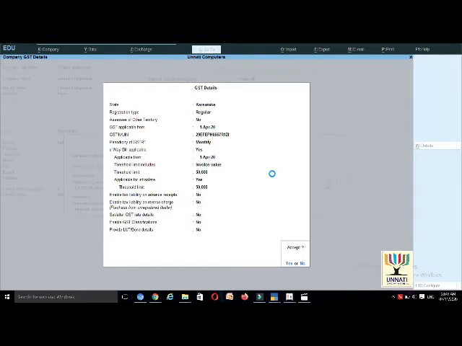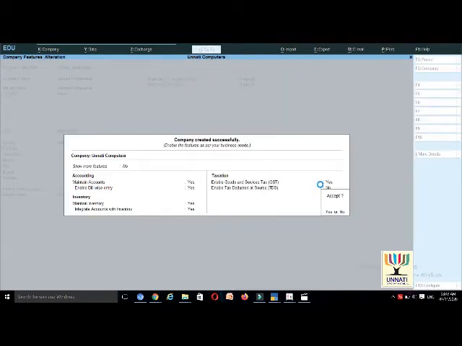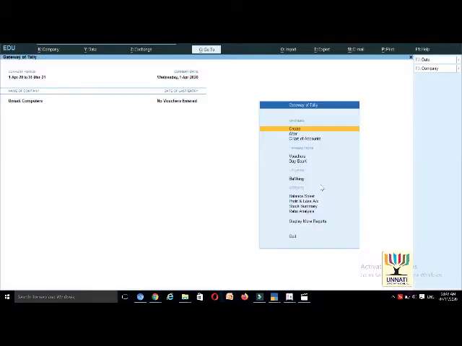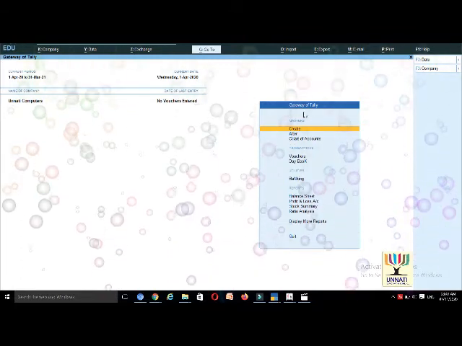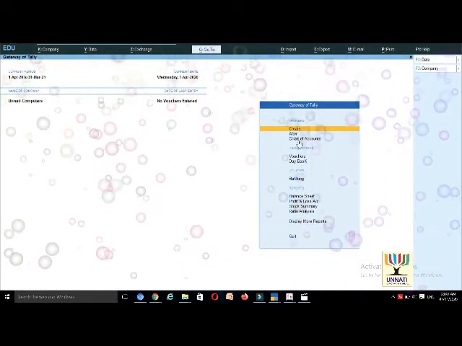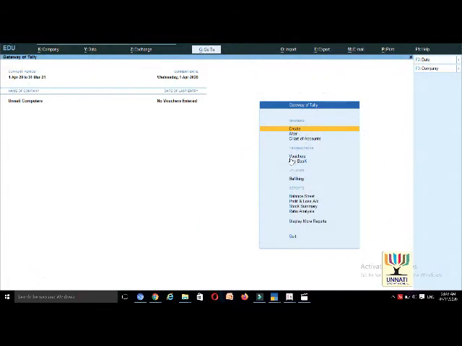Our company will be created successfully with all needed credentials, and this is the Gateway of Tally. The major option, the Chart of Accounts, is available in this screen, and observe that inventory voucher and accounting voucher are combined and merged into a single voucher, and more display options are also available in the Gateway of Tally.